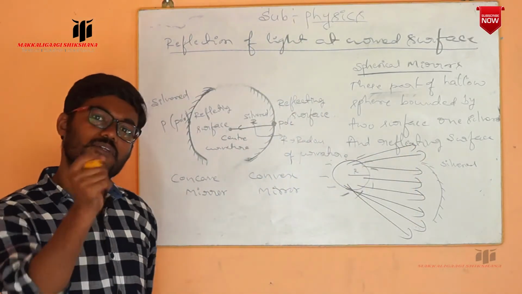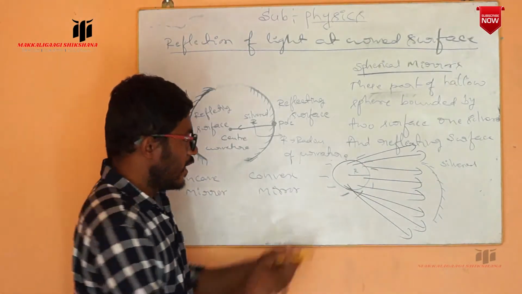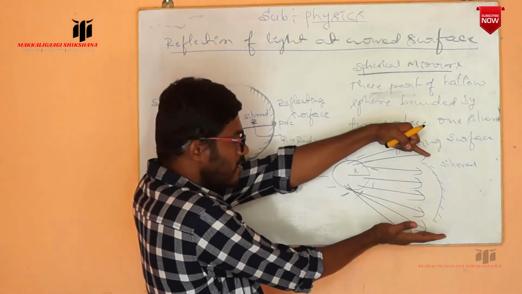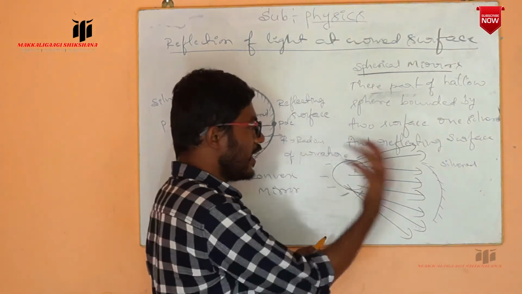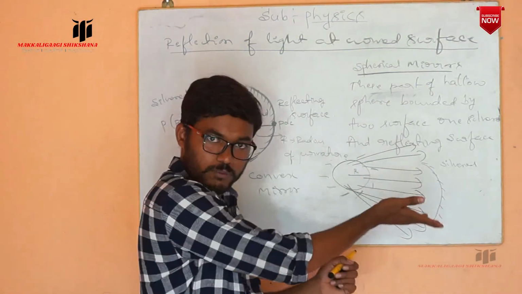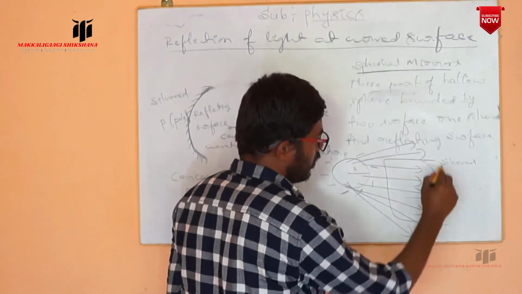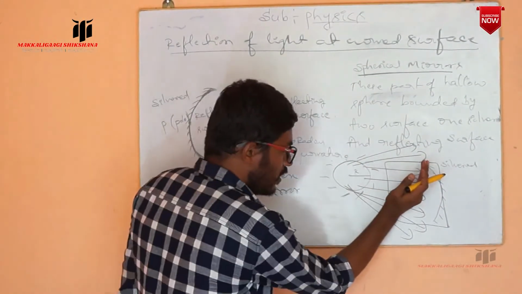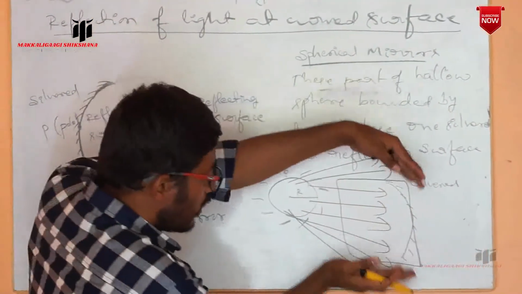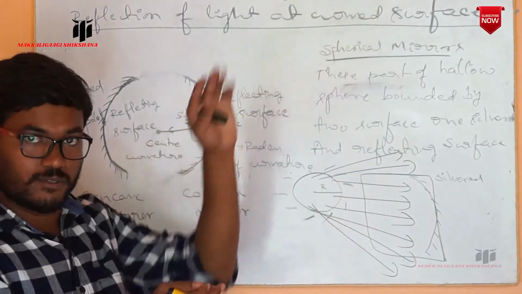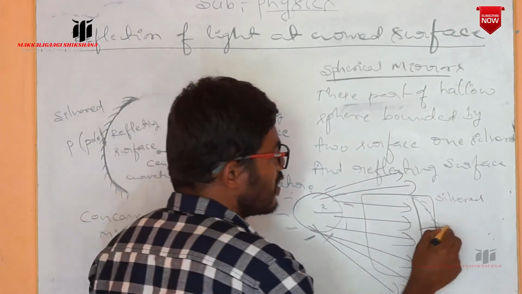Observe carefully. Whatever light we get from the sun, all of it is not falling on this mirror. Only a certain area of this mirror receives the light. So this much area is the part of the mirror that receives the light; the other directions of light are not received. This area of the mirror we call the aperture.